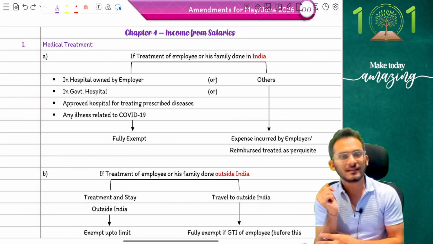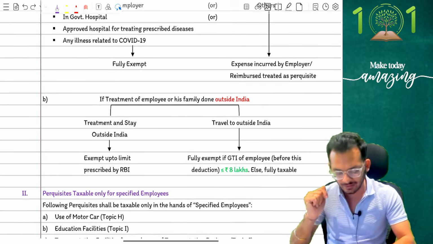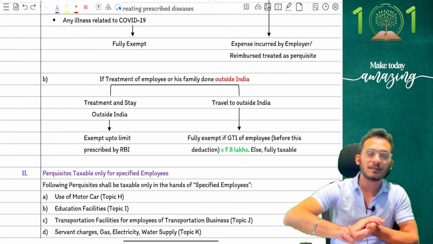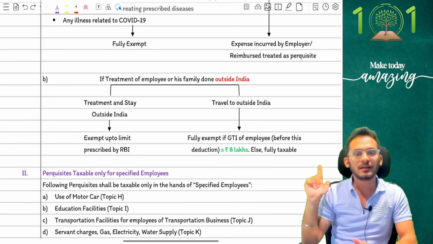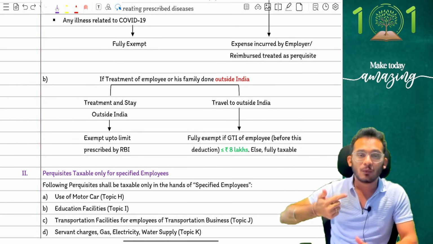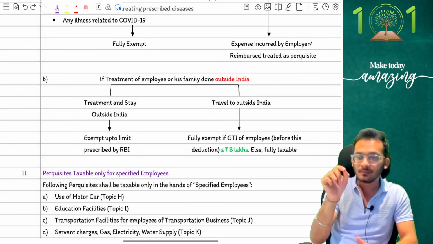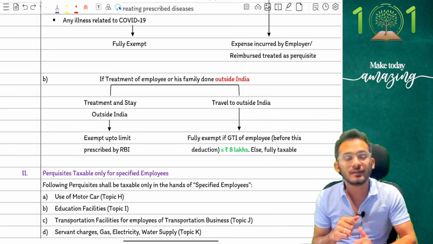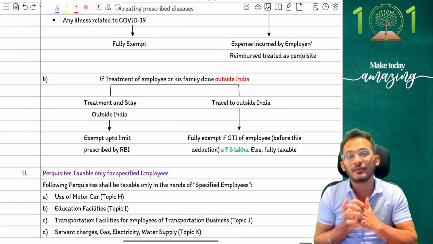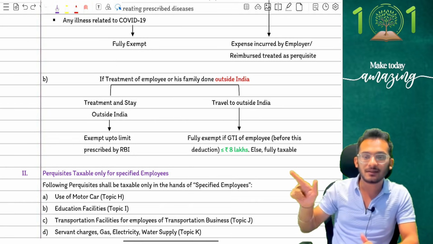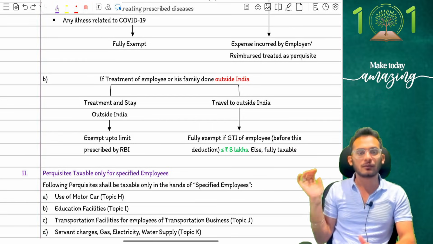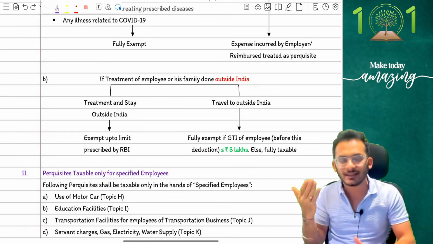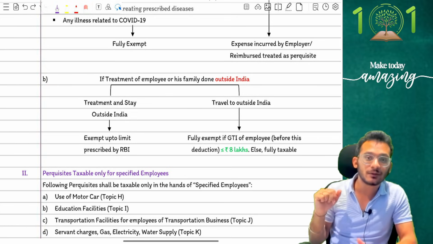Next came your foreign treatments. Now foreign treatments had a problem. For those who know people in foreign treatments, it used to say whatever expenses you incur there, which means the treatment expenses and stay expenses, were exempted if RBI permits it to you. But whatever travel you do from India, that had a problem. The problem was that they used to say that if you're going to travel from India, then I will only exempt the travel expenses if your total GTI of the employee is within 2 lakh rupees. Total GTI. Check your books, people. You'll find it. The total GTI was within 2 lakh rupees.